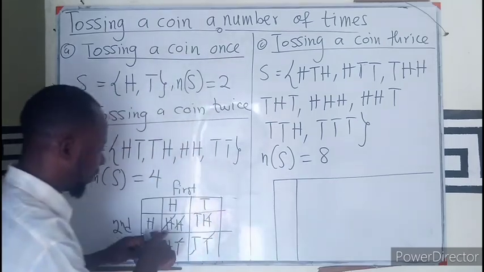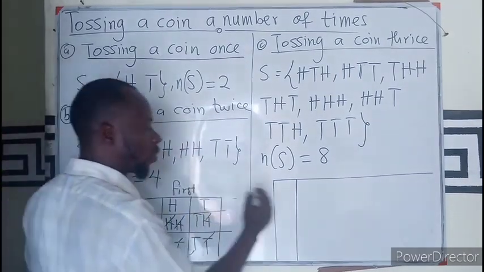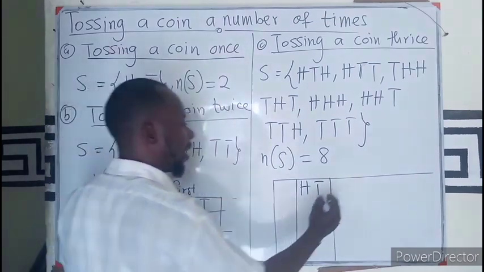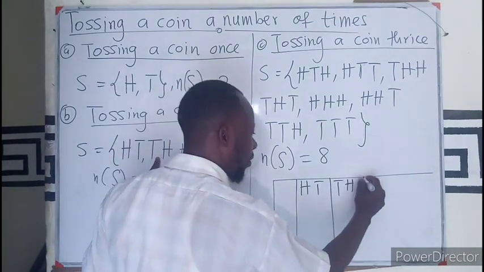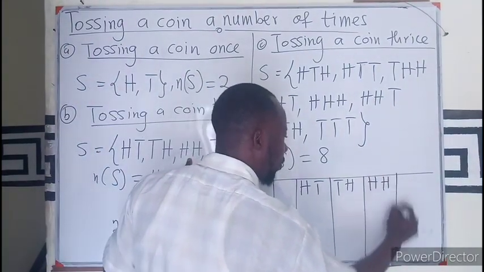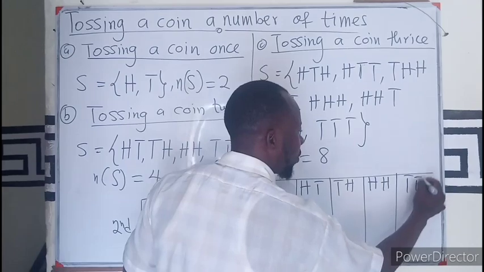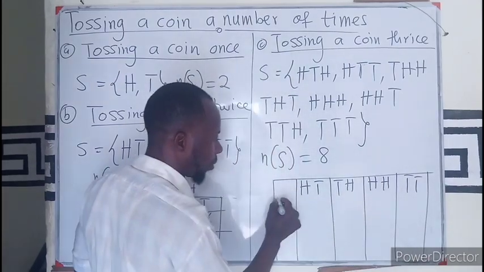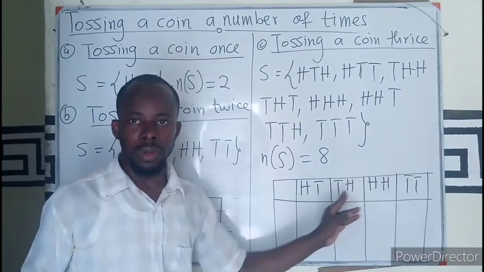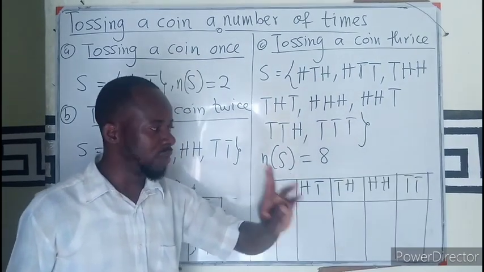So I have the first, I'm going to take this one to be a head and a tail, then a tail and a head, head, head, and finally tail, tail. What if this is the 2 toss, that is tossing the coin twice?